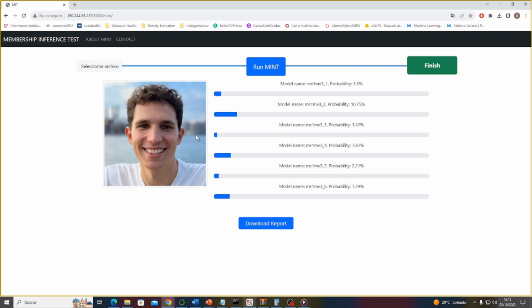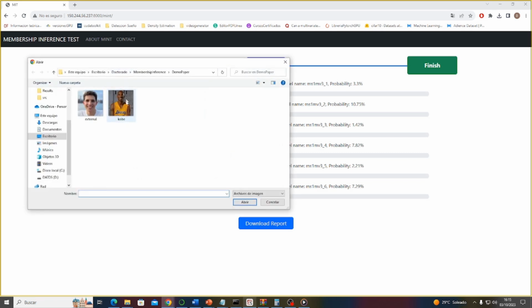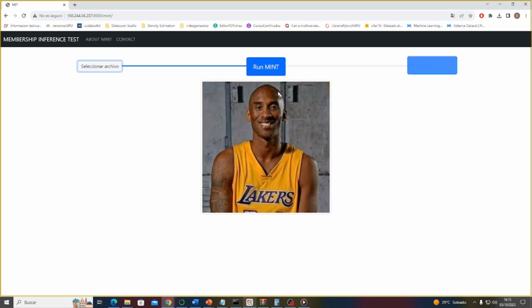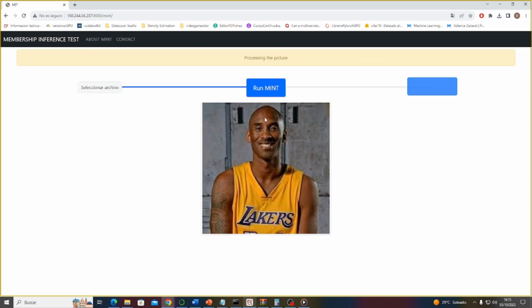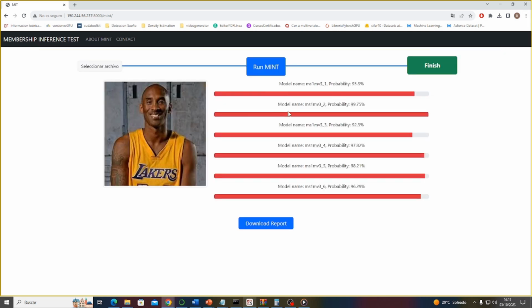First, we upload an external photo not present in the D database used for training the model. Next, the system processes the image and provides us with the probability of belonging to each of the models for which we have created a MINT model. In this case, the external image yields low probabilities of belonging to the training set. Now, let's consider the opposite scenario, where the image does belong to the D dataset. In this case, the system processes the image and provides high probabilities of belonging to the dataset of the models being tested.